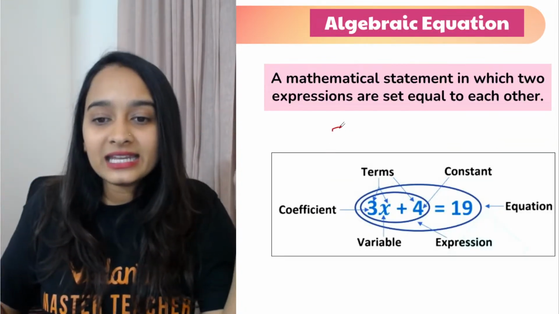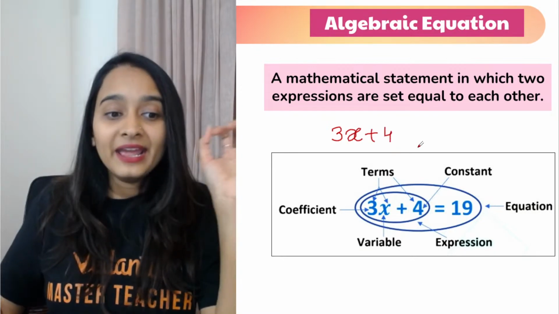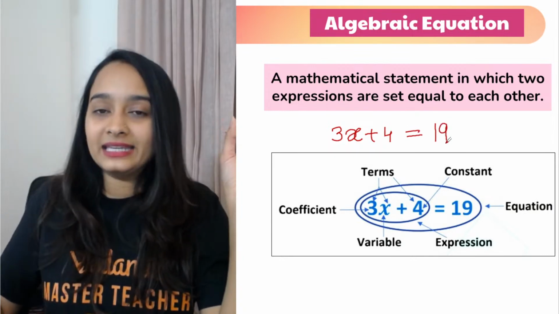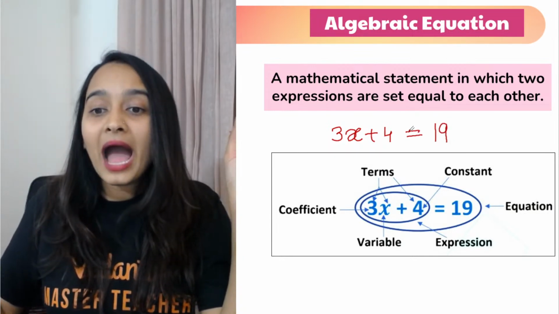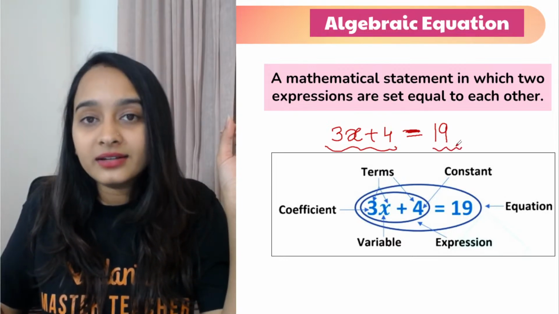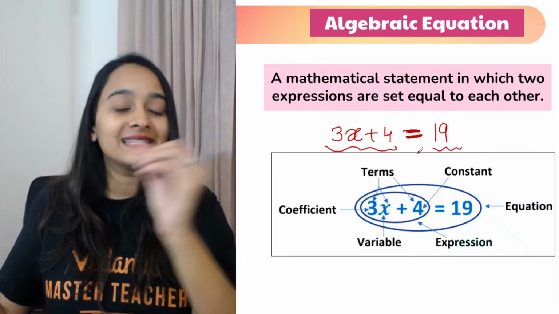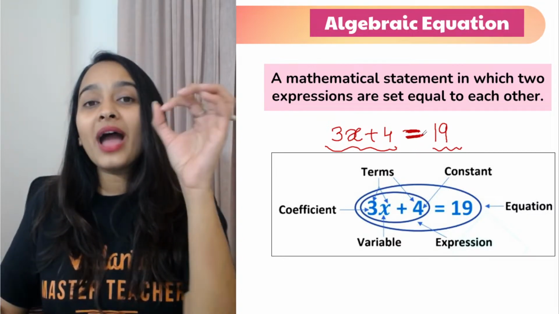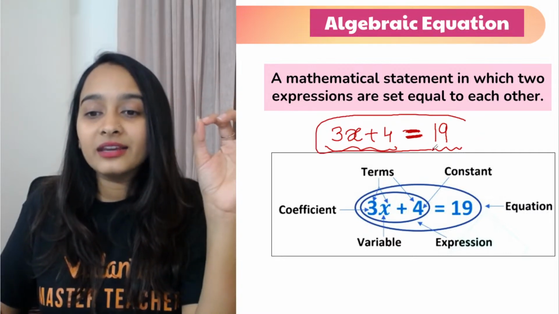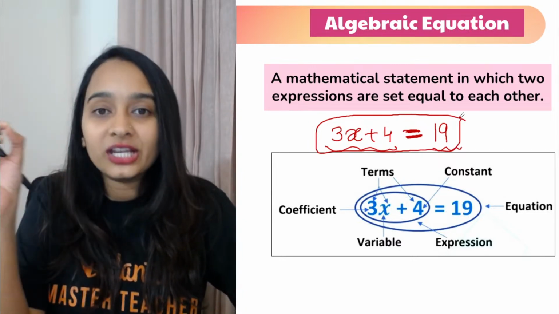If I take an expression 3x plus 4, and I say that this is equal to 19, what did I just do? I equated an expression with another expression, that is 19, another constant. Since you have an equal to symbol, this entire thing becomes an algebraic equation.